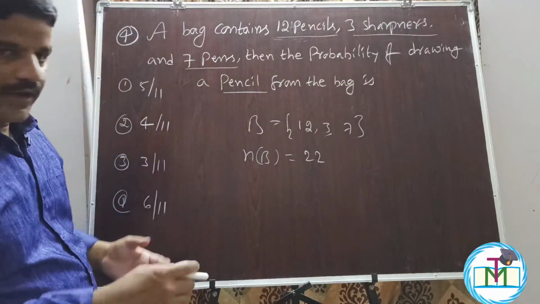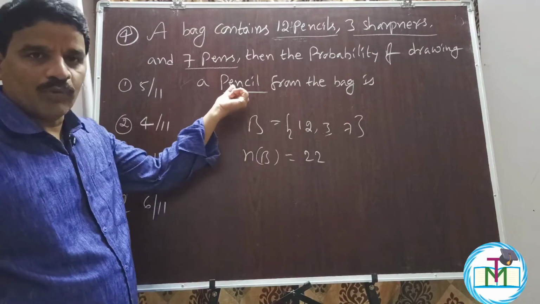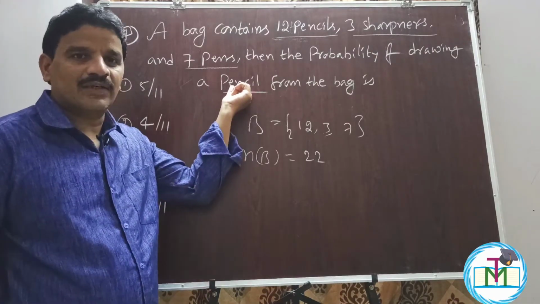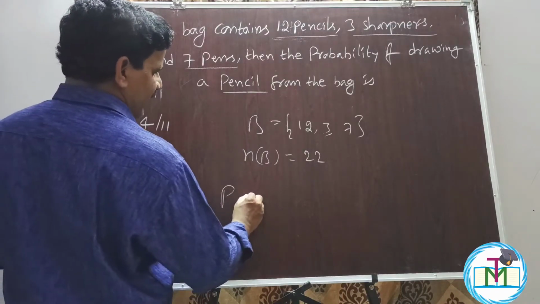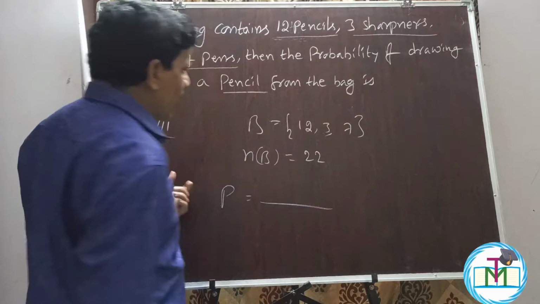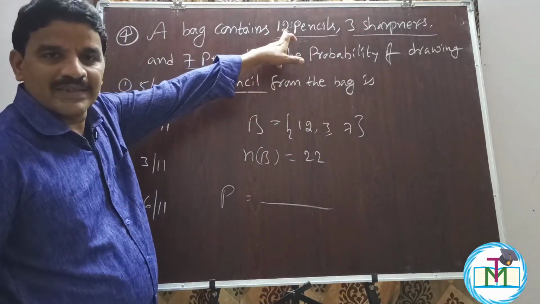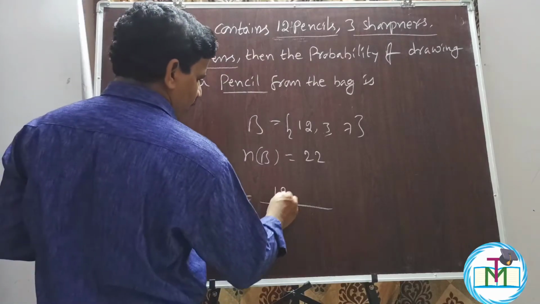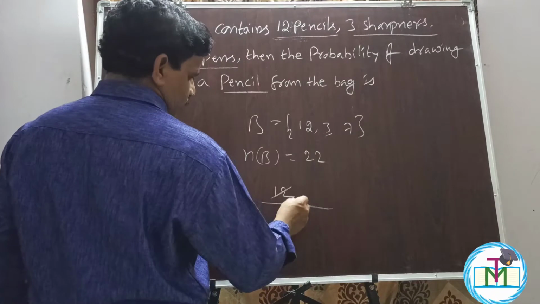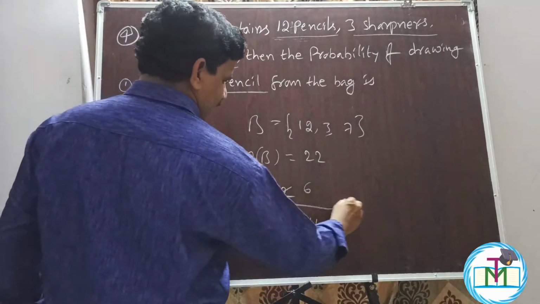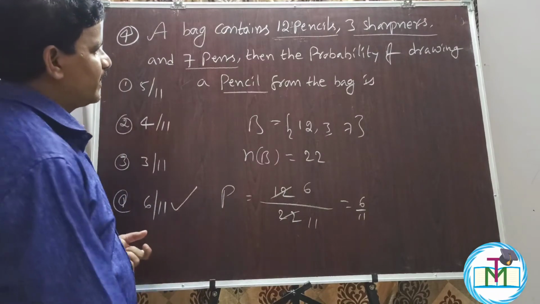What I want is that the item drawn should be a pencil. How many cases are favorable to get a pencil? There are 12 pencils in the bag, therefore 12 by the total number of items in the bag, 22. 2 goes 6 times, 2 goes 11 times, so 6 by 11. Option 4 is the right answer.